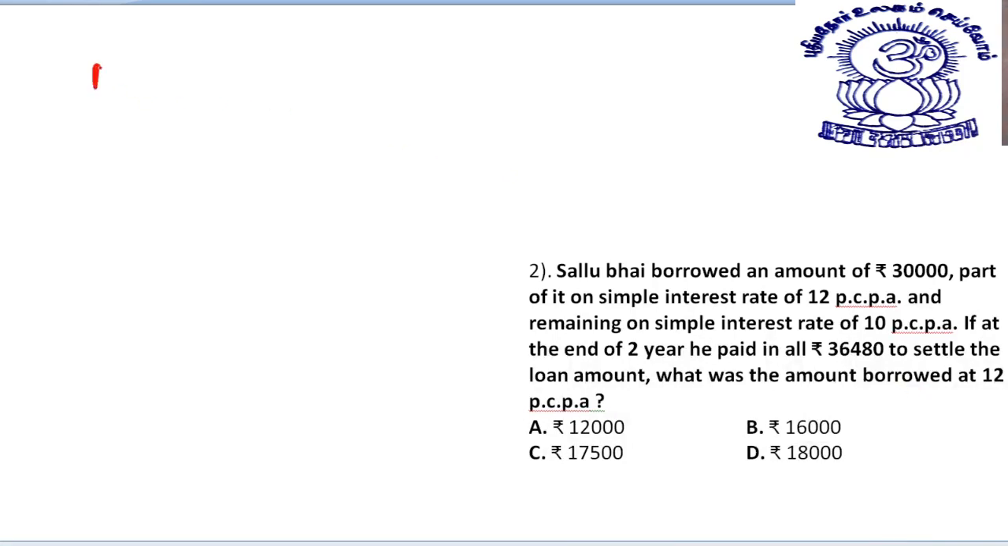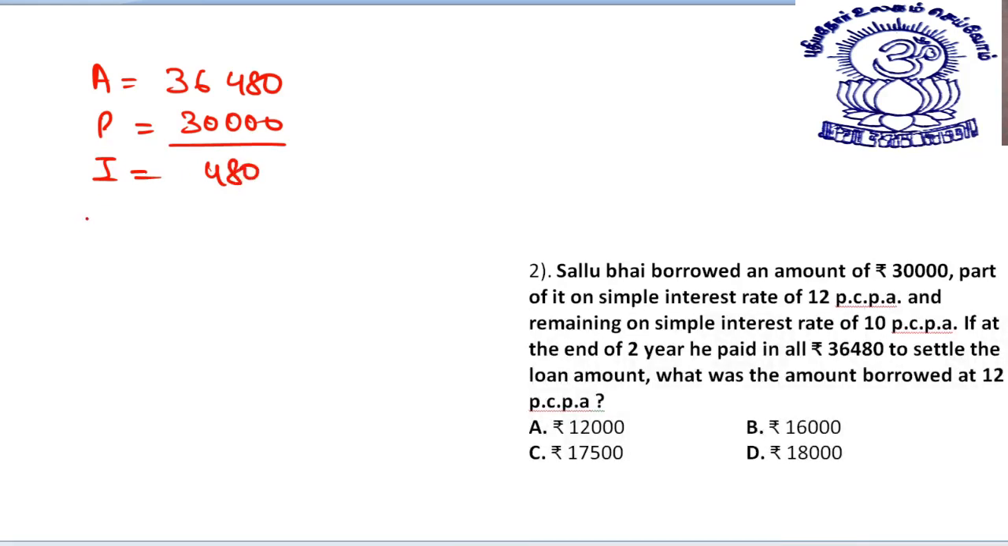See, what was the amount? First of all, amount was 36,480. What was the principal? The principal was 30,000. What is the interest? The interest is 6,480. Okay. What is the rate percent? The rate percent is 6,480 rupees being paid as interest. This is the principal, this multiplied by 100.